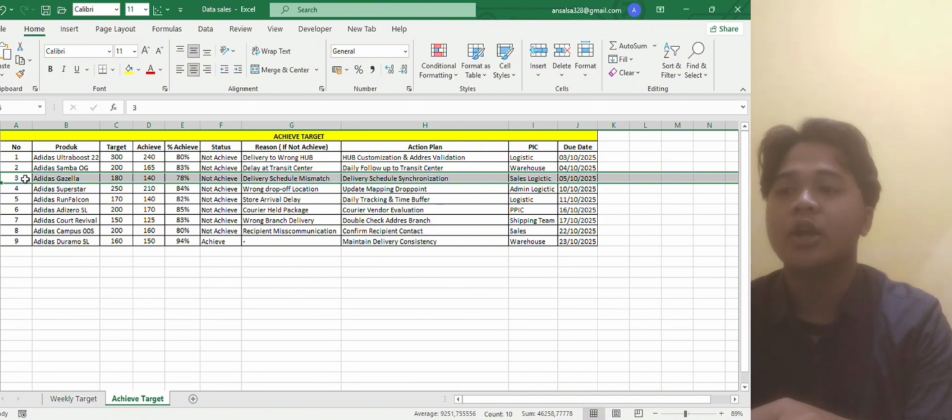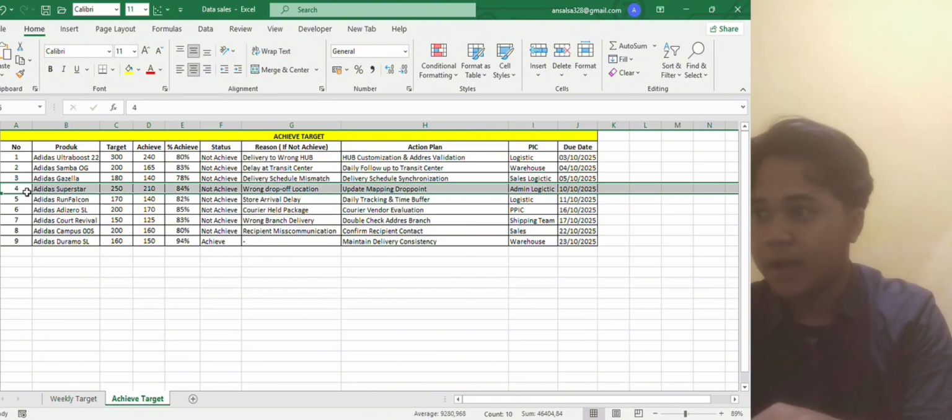And for the number 3, the product name is Adidas Gazella. The target is 180. The achievement is 140, resulting in 78%, which means the target was not achieved, and the reason is delivery schedule mismatch. And the action plan is delivery schedule synchronization handled by sales logistic, and the due date is 5 October 2025.